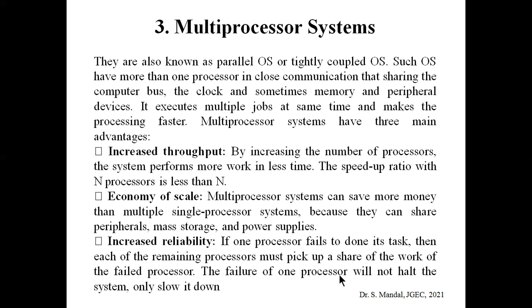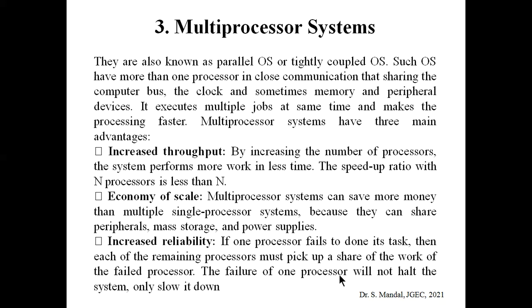Economy of scale, that means as the multiprocessor system shares the same computer bus, clock, and memory or peripherals, the multiprocessor system can save some money over multiple single processor systems.